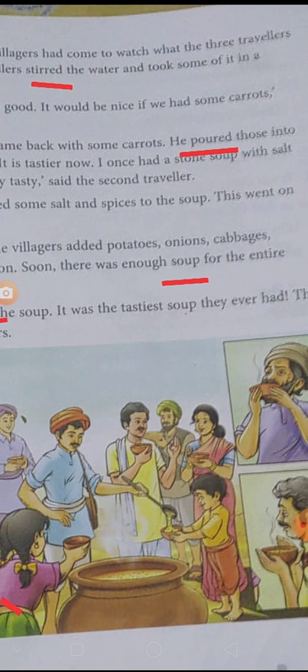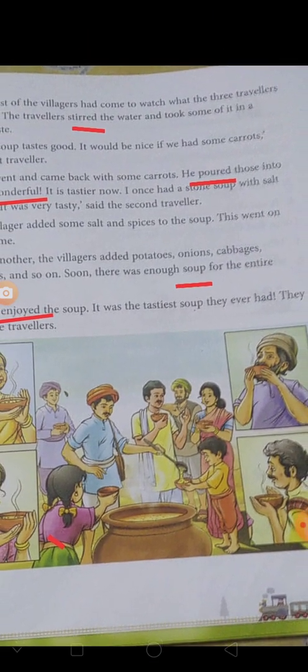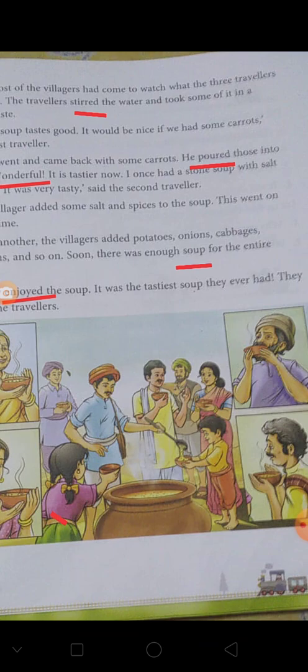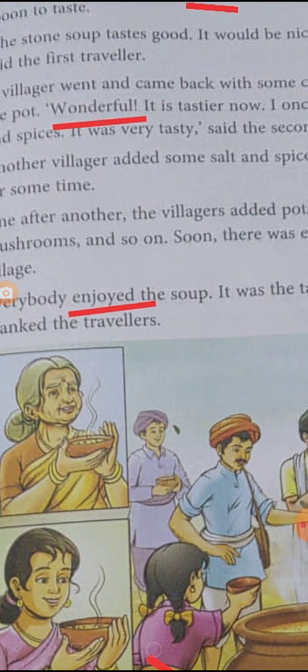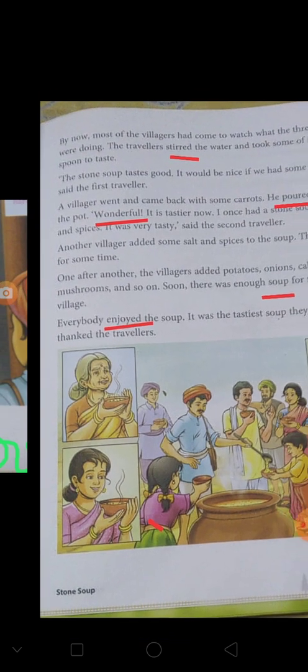They thanked the villagers. So you are seeing here one word, soup. Soup means a liquid thing which is made from different kinds of vegetables, salt and spices. The second word is enjoy. Enjoy means to have fun. So children, you are seeing at last there is this paragraph.